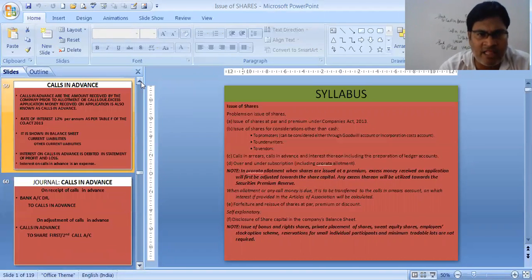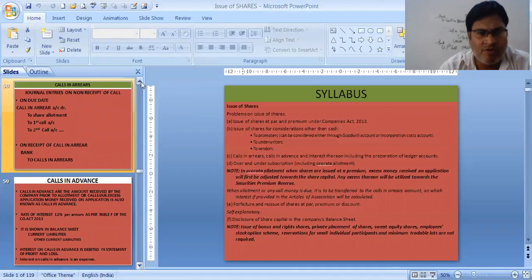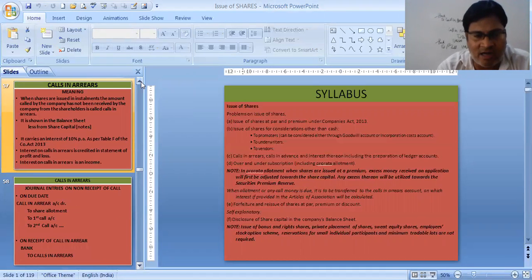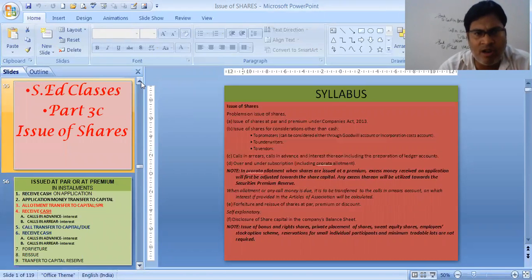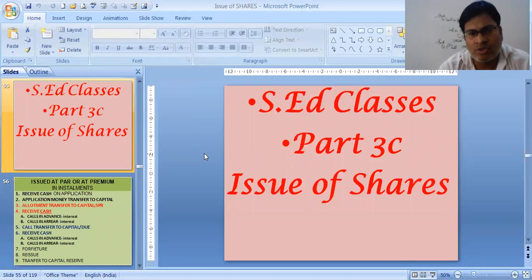Whereas when they give the money in advance, means they have not been asked, but still they are giving. So this irregular behavior of the shareholders gives rise to calls in advance and calls in arrear.